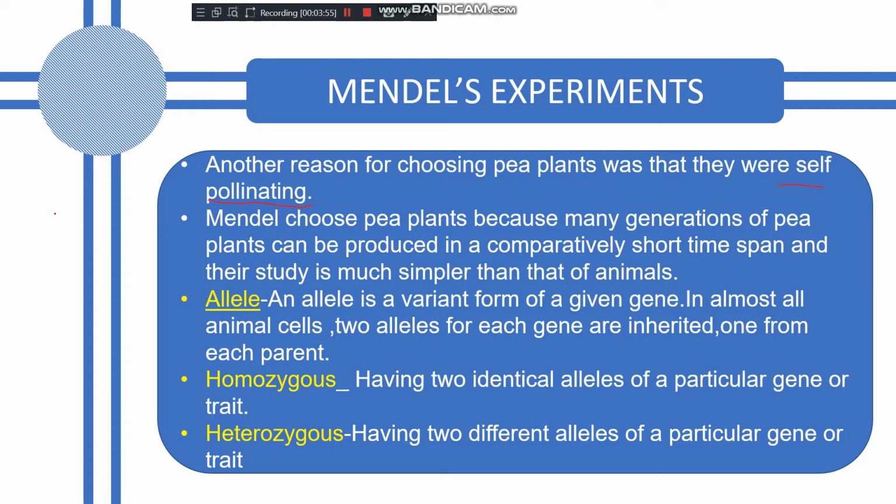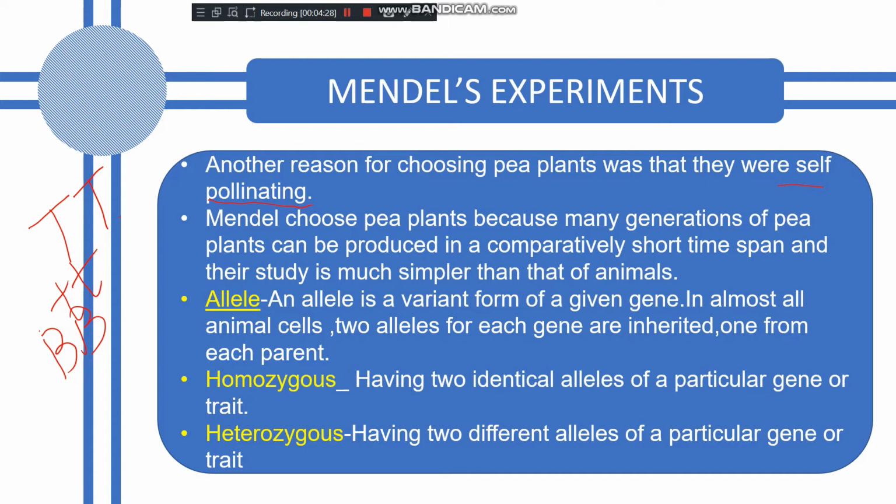Like I'm showing you, that is T and T. These are the two pair. It is for tallness. Small t and small t is for short. As I explained, we always represent them in the form of alphabets. If there is B and B, it is for the color. So if both are the same, then it is called